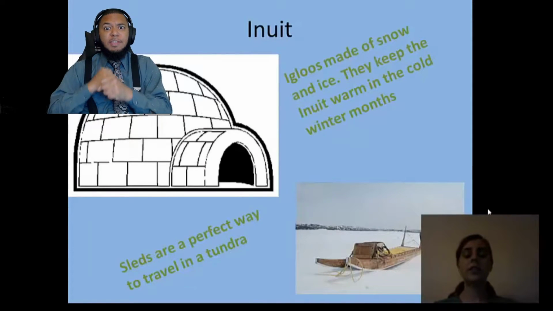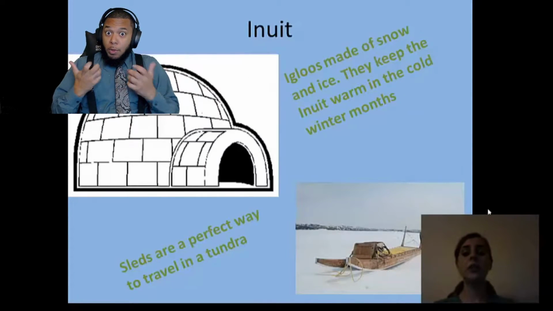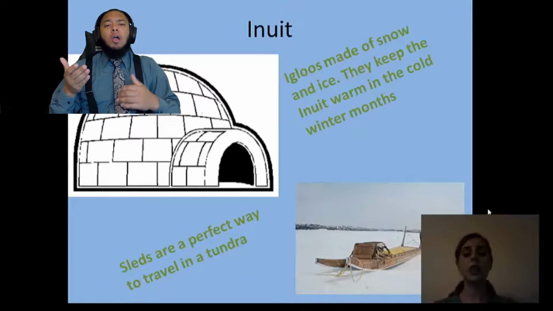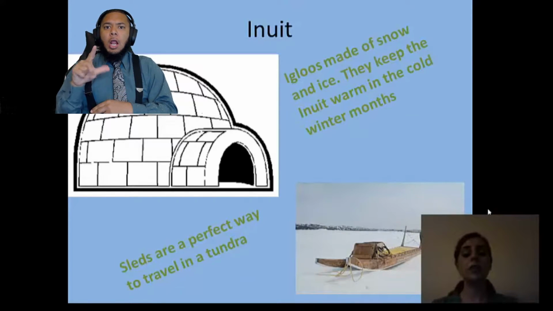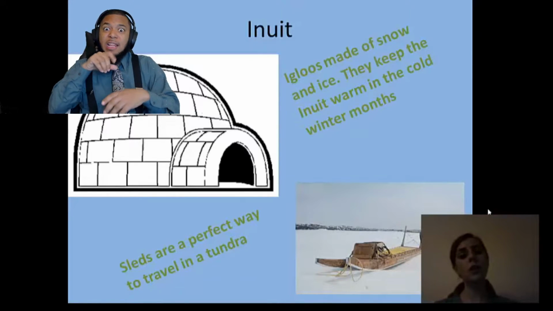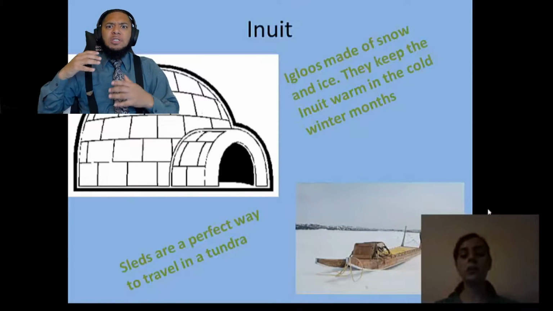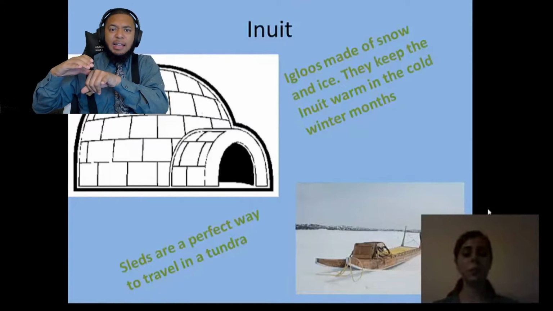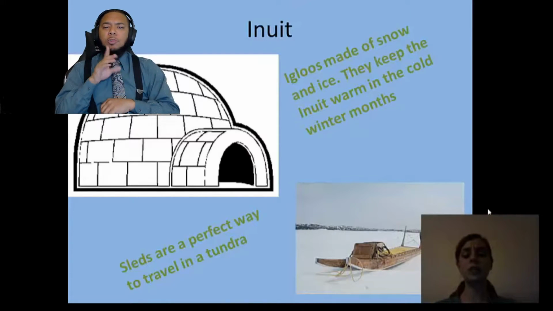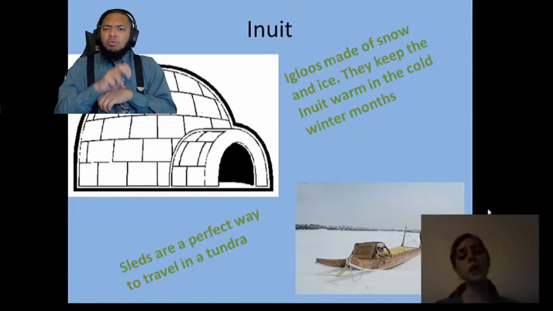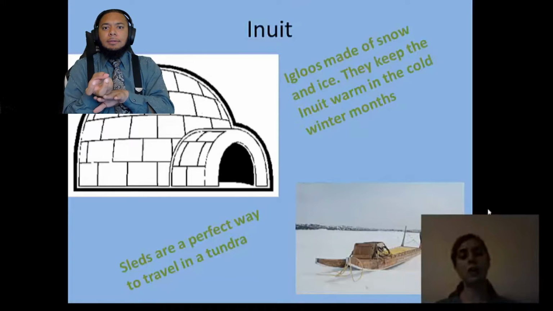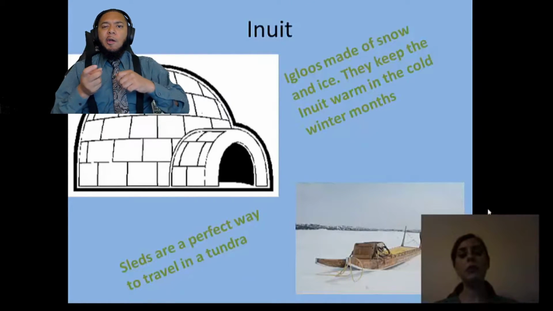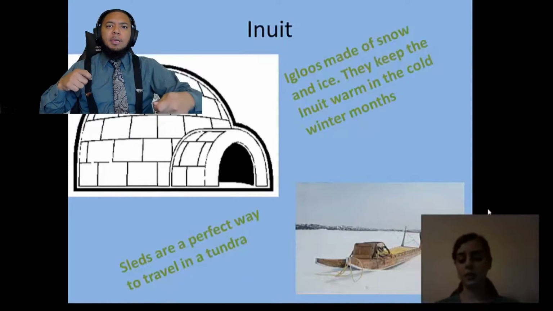In order to survive in such harsh conditions, the Inuit lived in igloos, which were made out of snow and ice. Believe it or not, these igloos are actually extremely warm. They trap in all the heat, so they make it easy or comfortable to live. The Inuit, to travel around, used sleds. They used to tie the sleds together with rope that they made, and this allowed for flexibility and movement with the sled for the uneven surfaces.